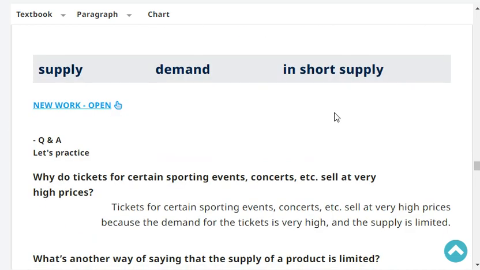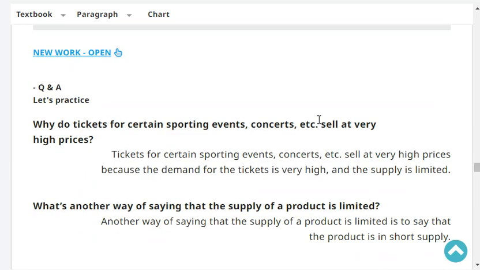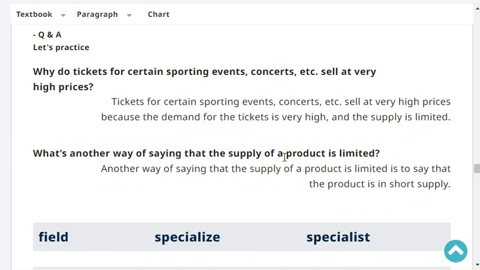Very good. Why do tickets for certain sporting events, concerts, etc., sell at very high prices? Tickets for certain sporting events, concerts, etc., sell at very high prices because the demand for the tickets is very high and the supply is limited.